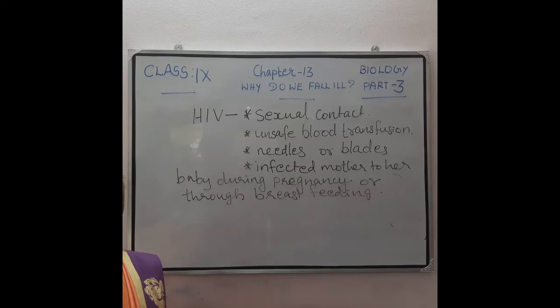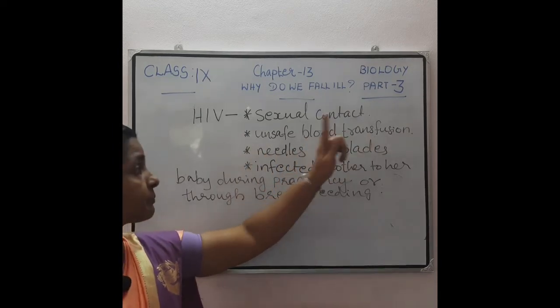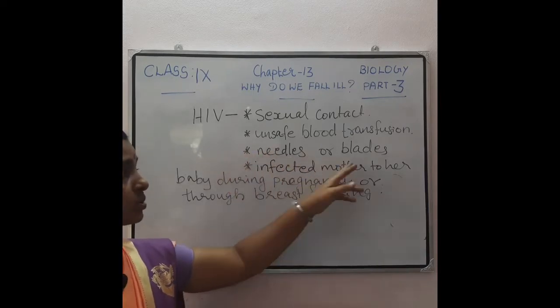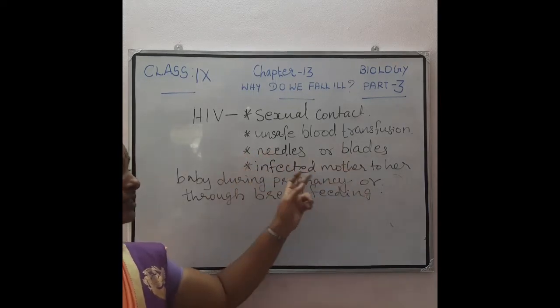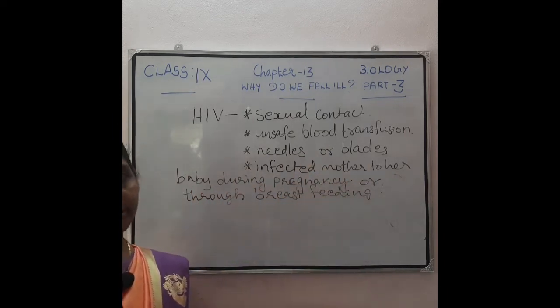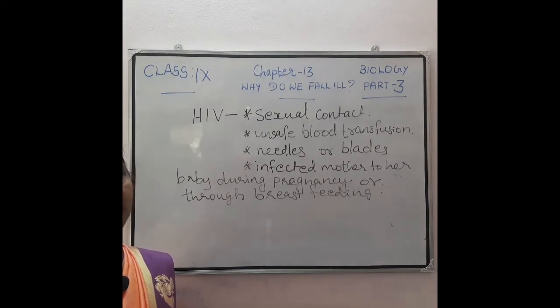What are the other ways HIV is transmitted from an infected person to a healthy person? That is through unsafe blood transfusion, then through the needles used in the hospitals, or through the blades. And from an infected mother to her baby during pregnancy or through breastfeeding. Then these diseases, not only AIDS, sexually transmitted diseases are not transmitted from an infected person to a healthy person through physical contacts such as handshaking, hug, or through sports, etc.